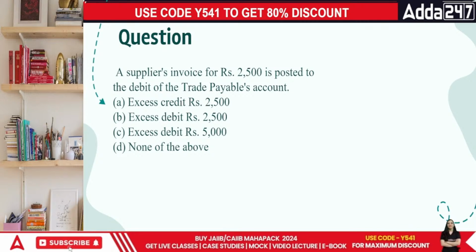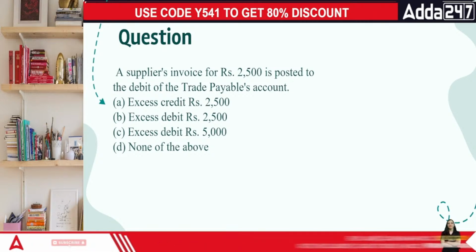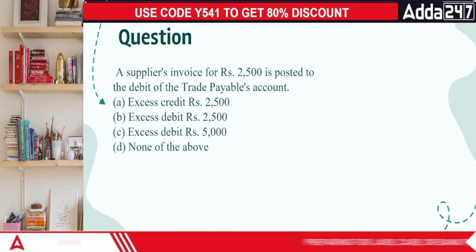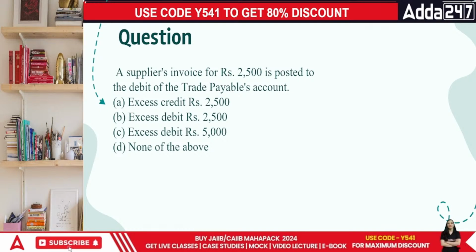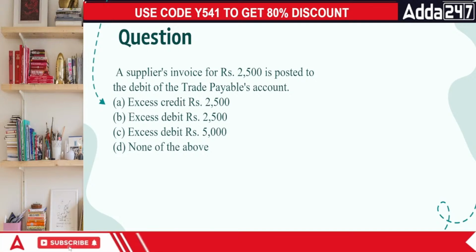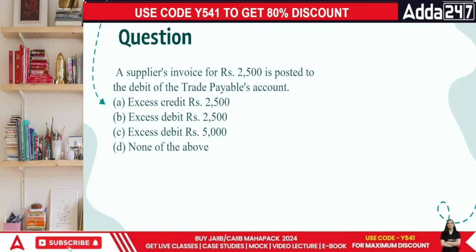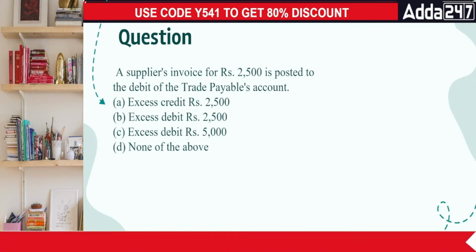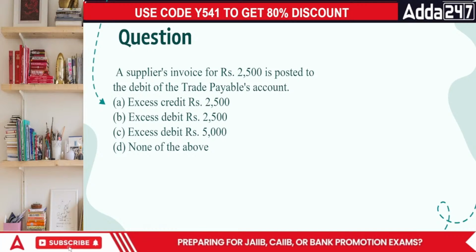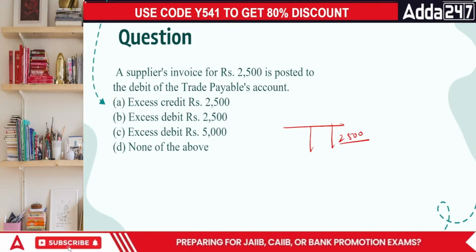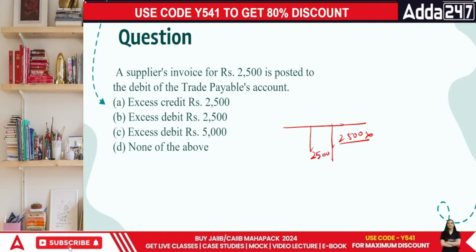Everyone, a supplier's invoice for rupees 2500 is posted to the debit of the trade payable account. Trade payable means the amount which is payable. Trade payable is basically the creditor or the bills payable, the person to whom I have to pay. So the supplier's invoice of rupees 2500 is posted to the debit, instead of posting it on the credit side, where it was supposed to be, 2500. So what I did is I posted it on the debit side by 2500.